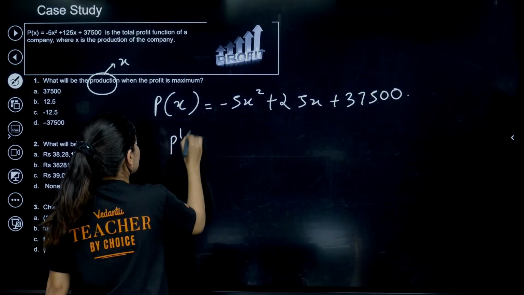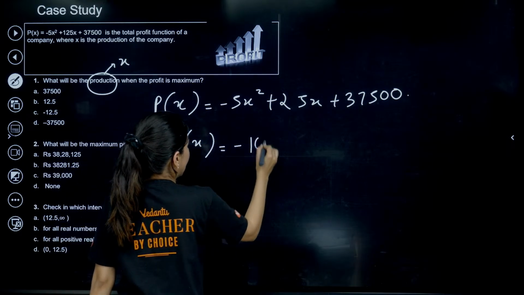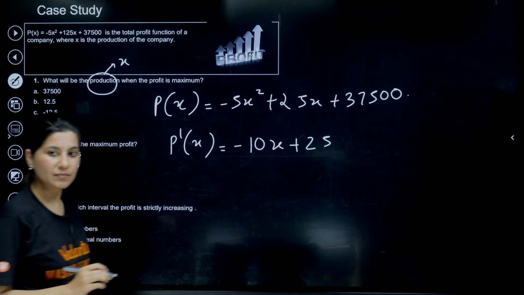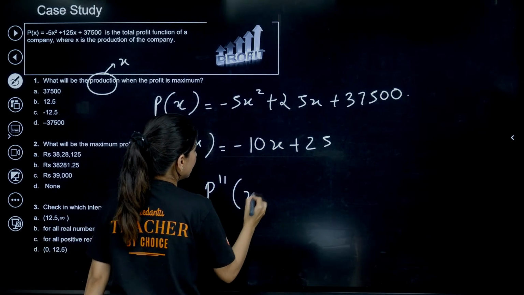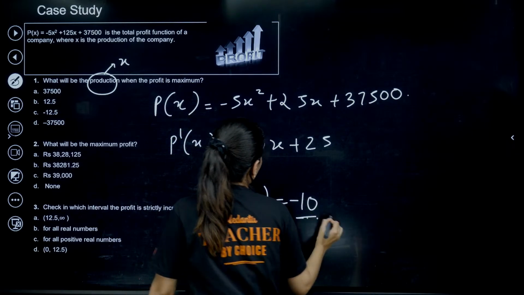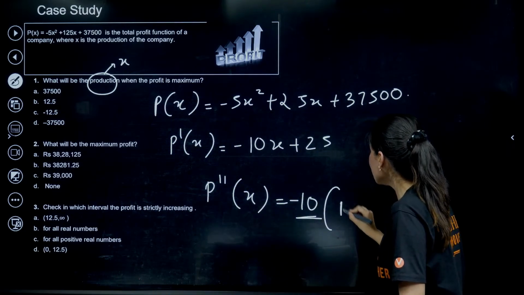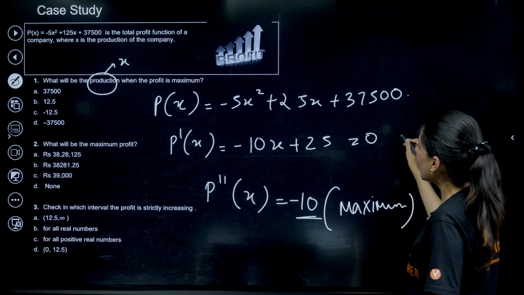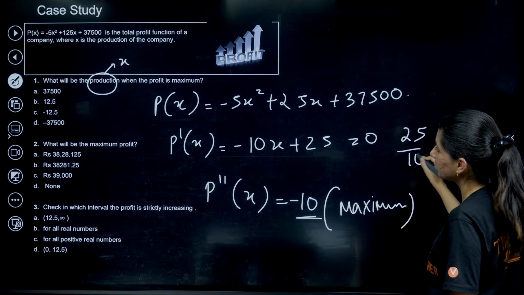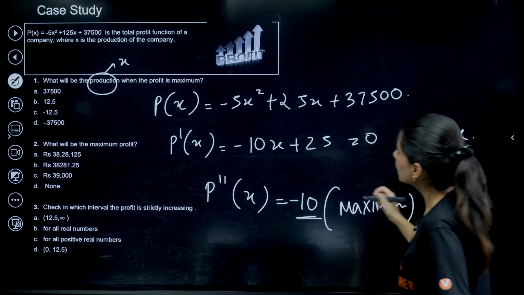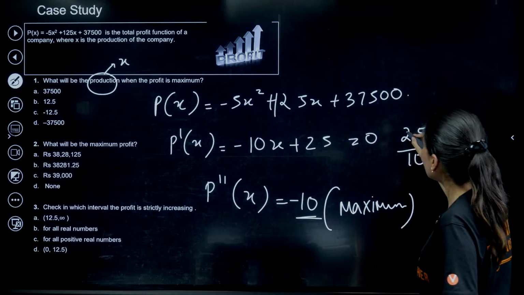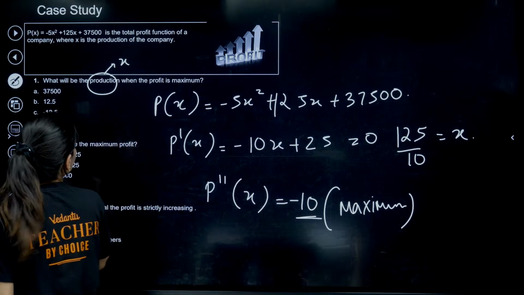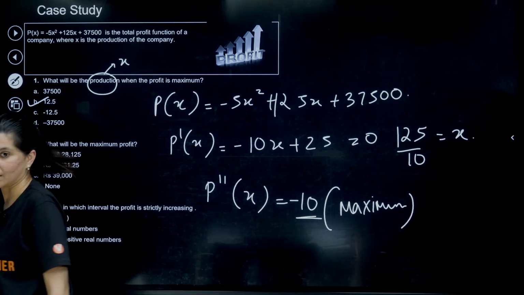So P dash x is minus 10x plus 125, that's it. What about P double dash x? This will be minus 10. P double dash x is negative, that means maxima. At what point? Sorry, this is 125, so at 125 by 10. Can you see that option B is correct?